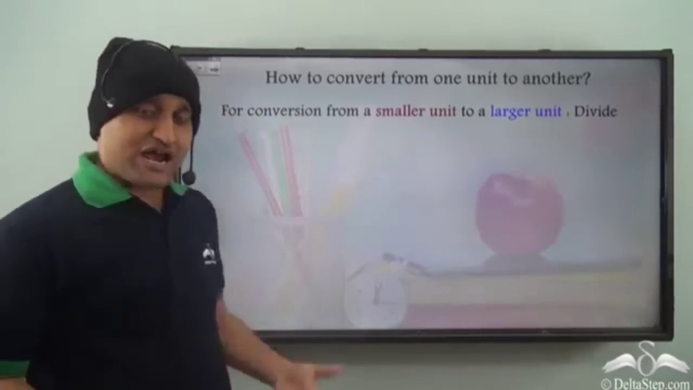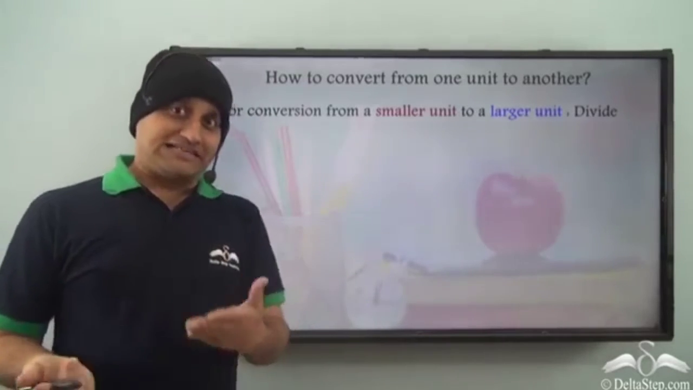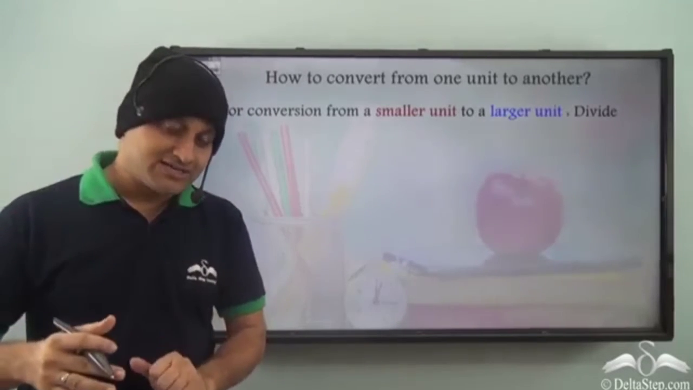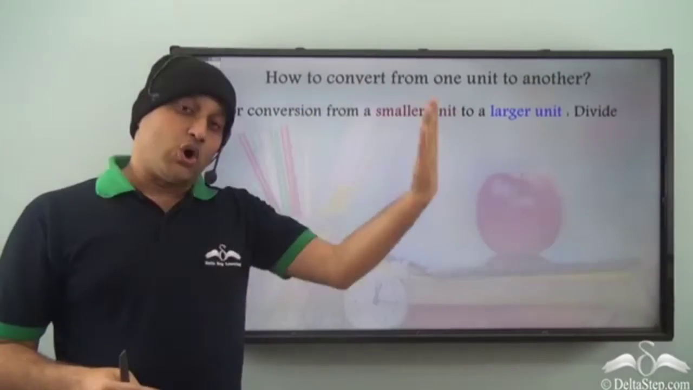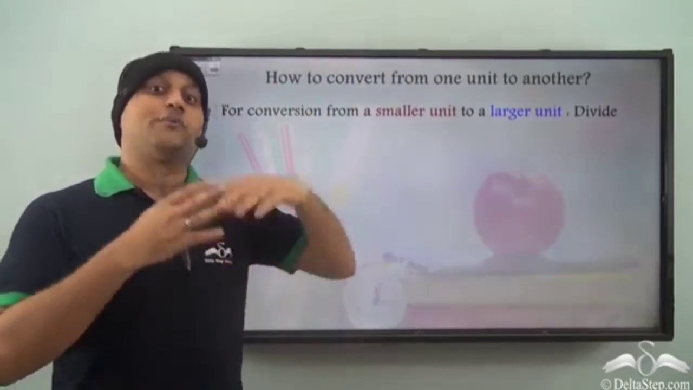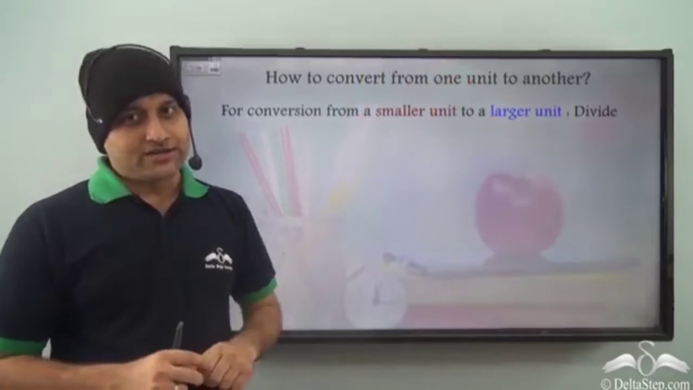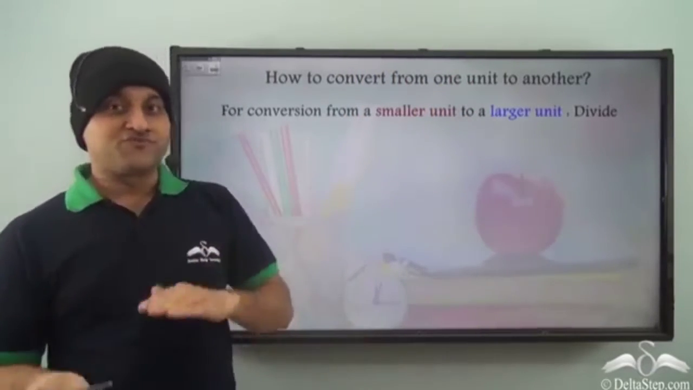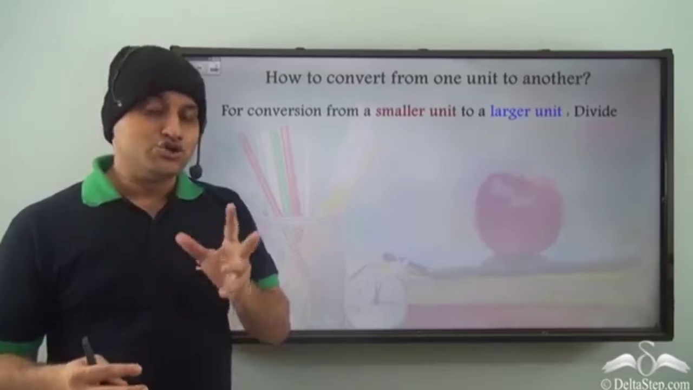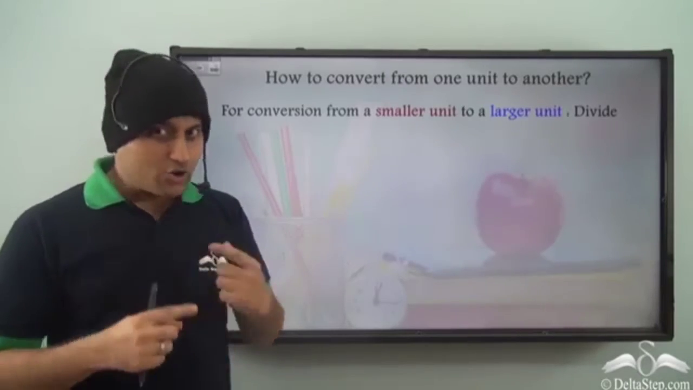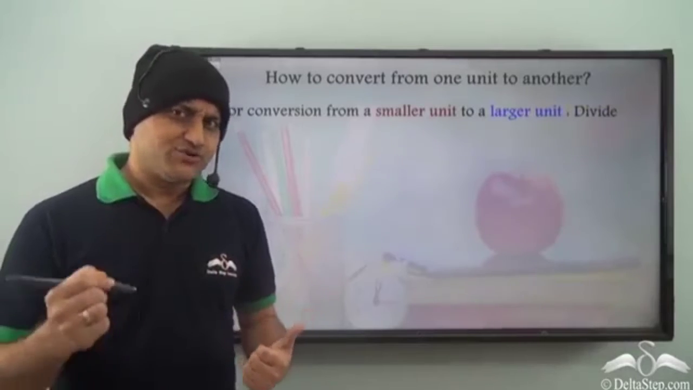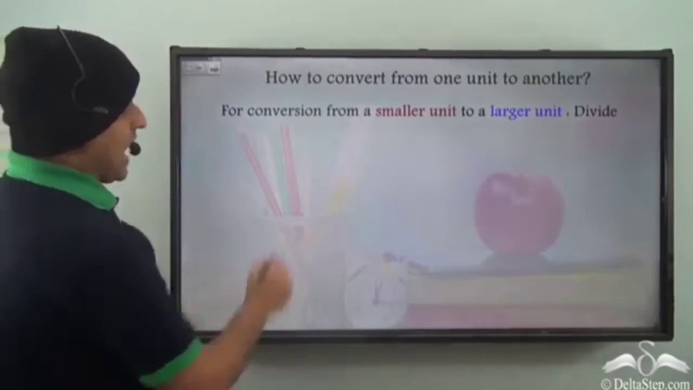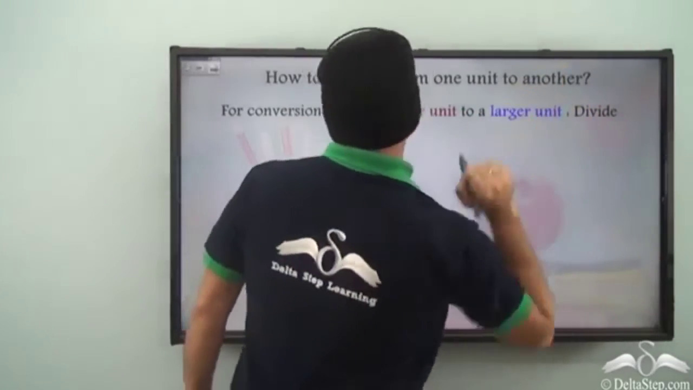Now, when you try to convert these units, for example, meter is a smaller unit and 1000 of such smaller units together is called 1 kilometer. So kilometer is a much larger unit. So when you try to convert from a smaller to a larger unit, you may get confused. How do you convert really? Well, there is a very easy trick to remember it. So how to convert from one unit to another?